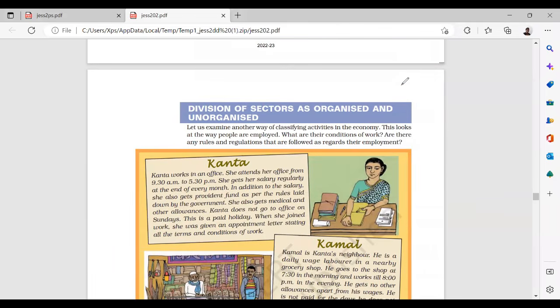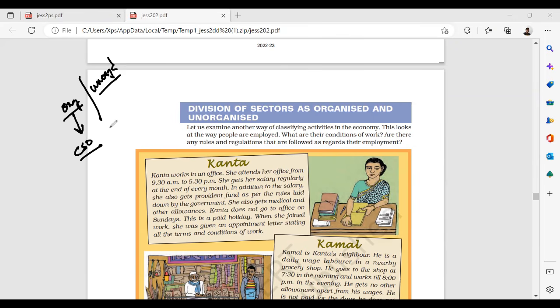Division of sectors as organized and unorganized. See, what is the meaning? Let me tell you. What is the meaning of organized and what is the meaning of unorganized?